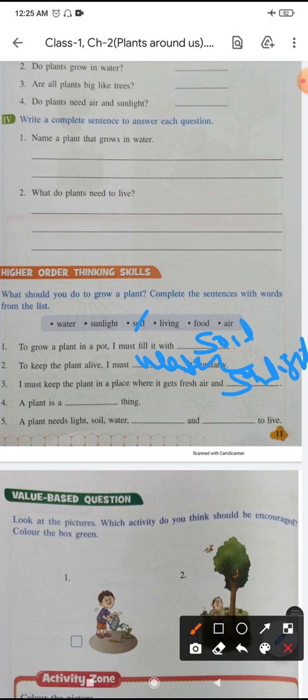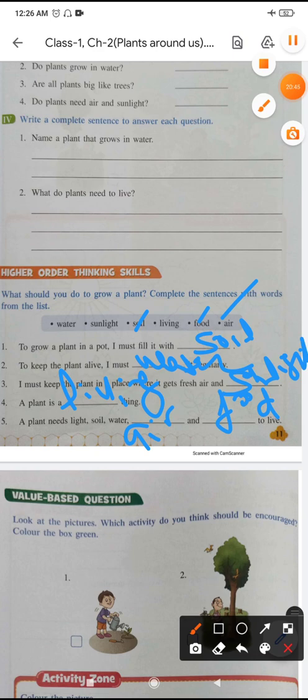The fourth question: in the first paragraph I made you understand that a plant is a living thing. A plant needs light, soil, water, and the two things remaining are air and food. So here you can write air, here you can write food. So a plant needs light, soil, water, air, and food to live.